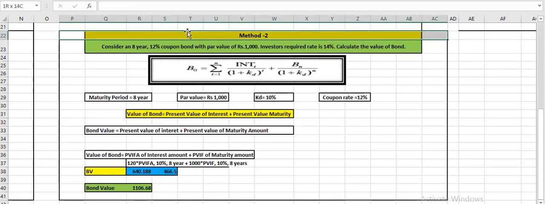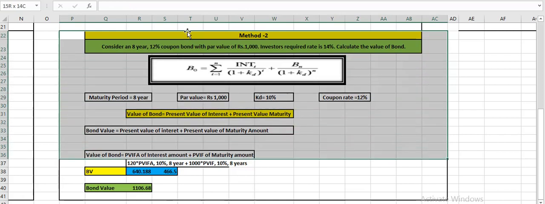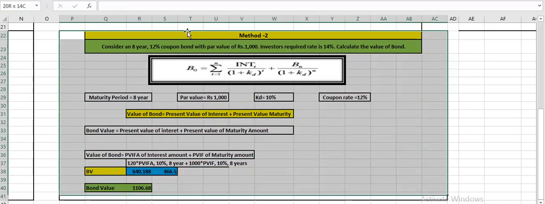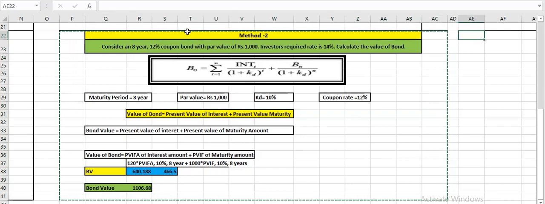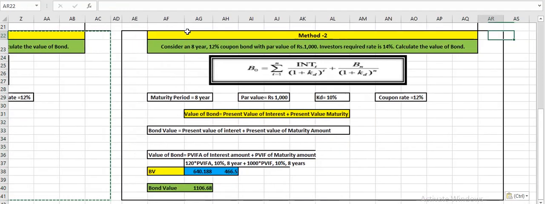And let us do it with the third expected rate. If the investor's expected rate is 12%, rather than 10, then the answer should be 1000.